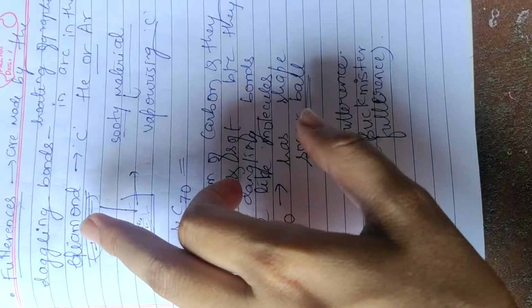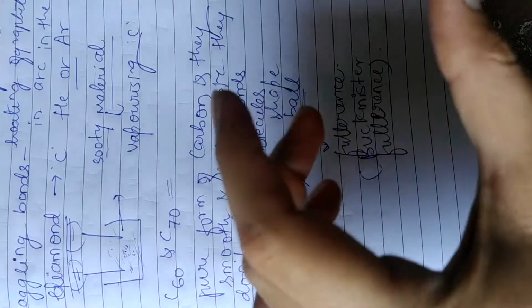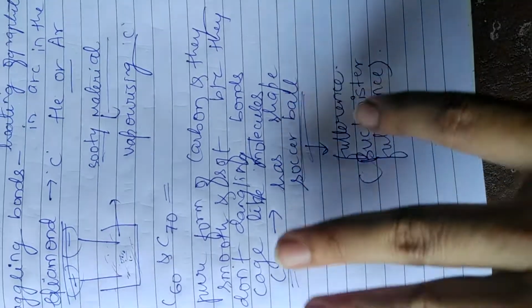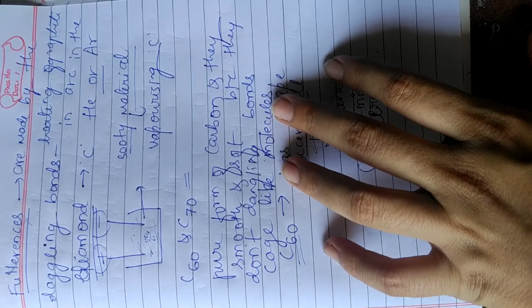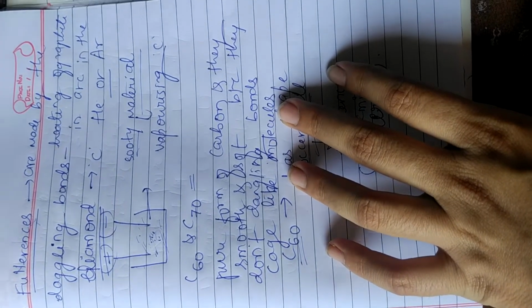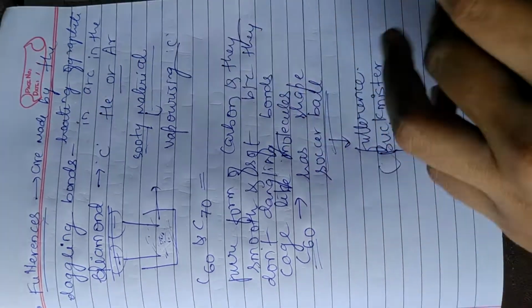And these fullerenes are completely made up of carbon, and they have a smooth as well as soft structure because they don't have dangling bonds. Dangling bonds means insufficient or unsatisfied covalency or unsatisfied valency for carbon atoms.